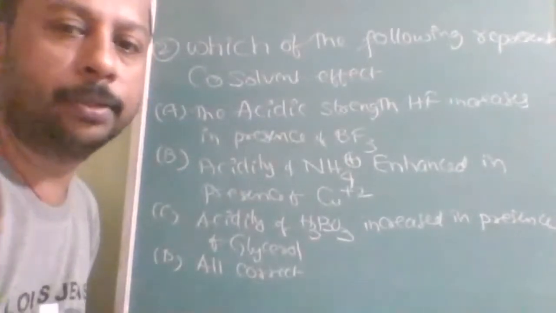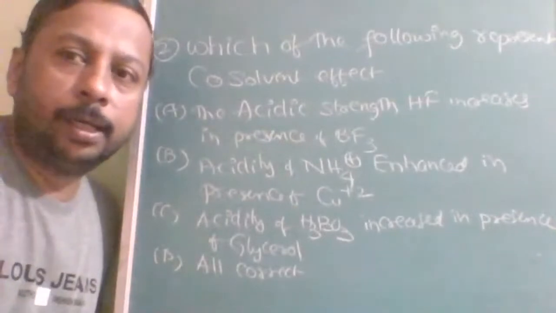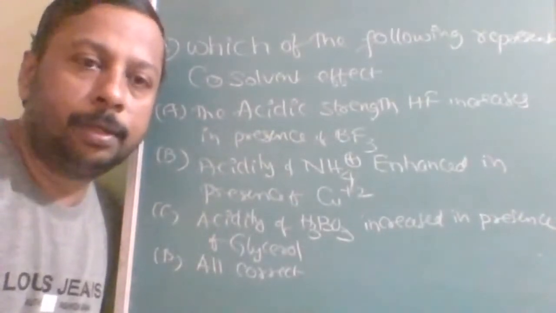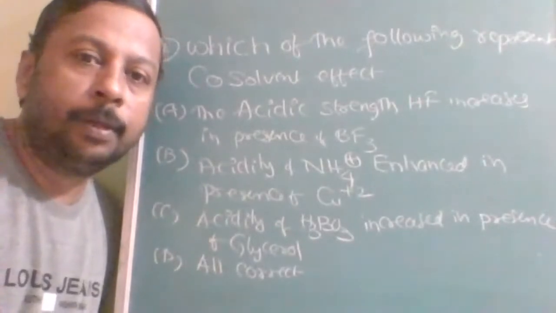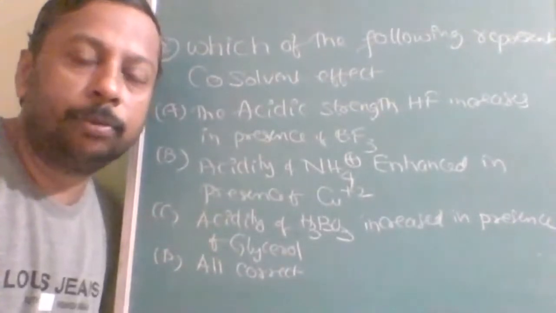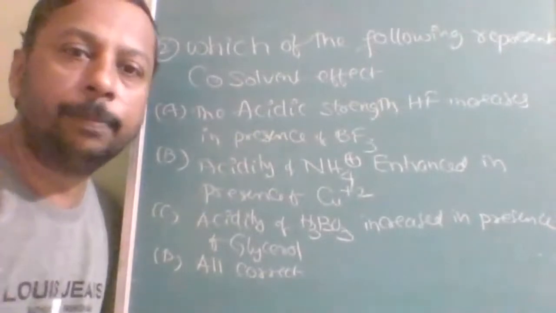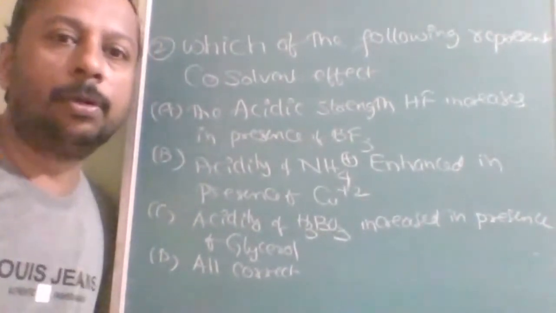Now the next question is again inorganic and physical, very important topics: solubility product from ionic equilibrium, and p-block 17th, 15th and 13th groups. Which of the following represent the co-solvent effect?